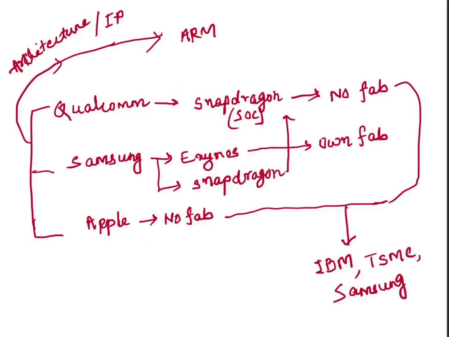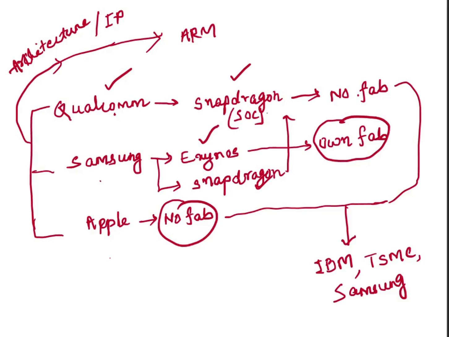This is one example actually. Qualcomm has designed this SoC called Snapdragon, but Qualcomm does not have any fab. Samsung's own processor is Exynos, but they also use Snapdragon, which is from Qualcomm. But Samsung has their own fab. Samsung owns a fab. Apple does not have any fab.